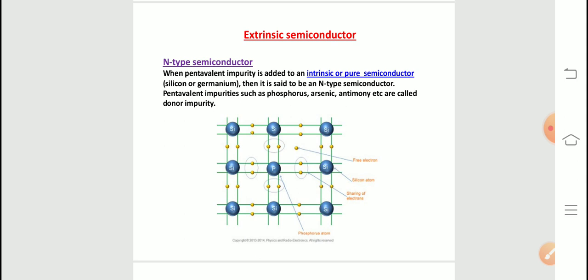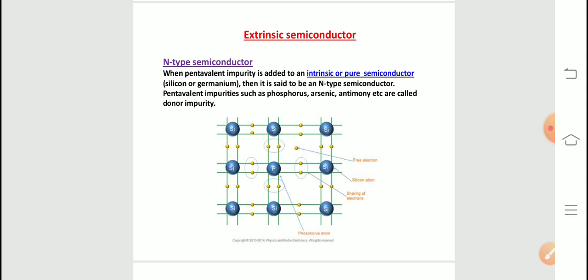In this diagram, let us consider one pentavalent impurity, phosphorus, which is added to silicon. We know that phosphorus is a pentavalent impurity which has 5 valence electrons, and in the last slide we have seen silicon has 4 valence electrons. Now the phosphorus atom has one excess valence electron compared to silicon.